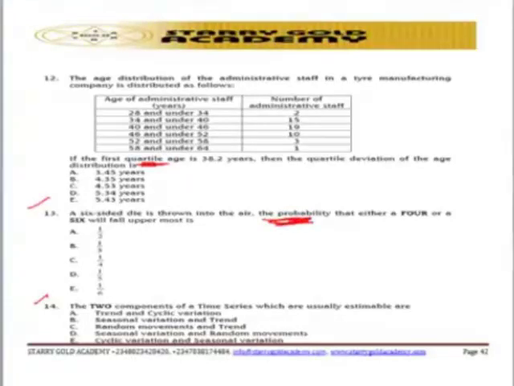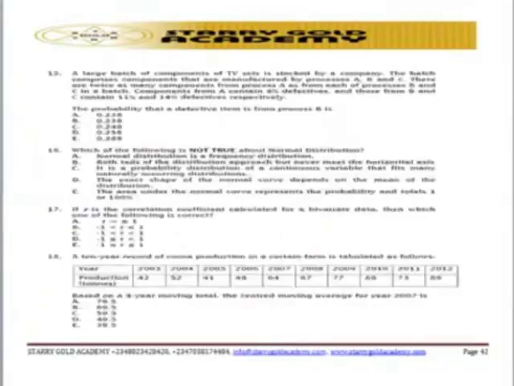Question number 14 is another question on the two components of the time series. That is a question that falls on the time series. Go and check the details on the time series before you can solve the question. Question number 13, we have solved that one. Question number 14, we have solved that one.